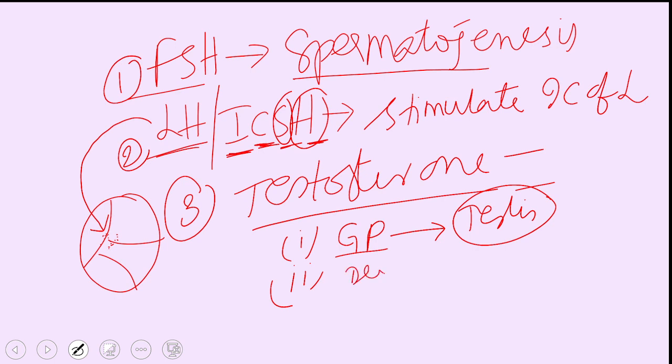So development of primary and accessory reproductive organs. That means the testis, with which the epididymis and vas deferens, and the penis. In addition to this, prostate glands, Cowper's glands, whatever glands are associated with it, all develop under the control of testosterone only.